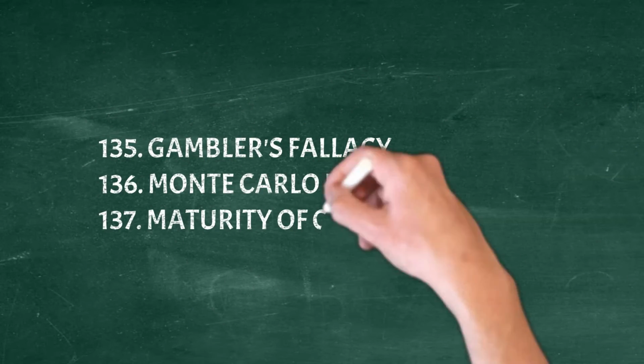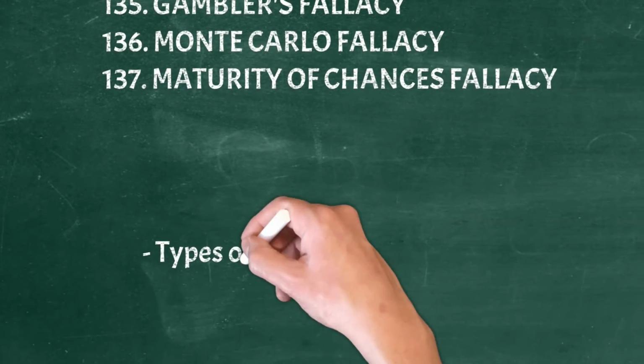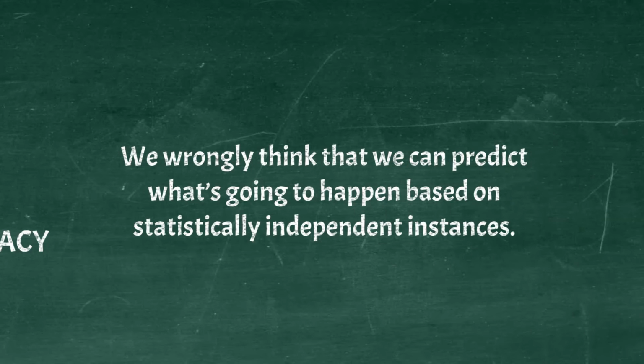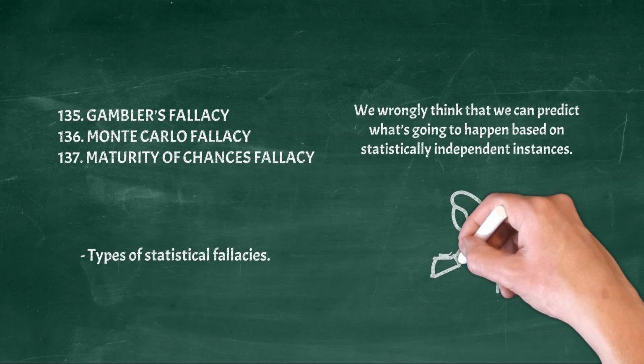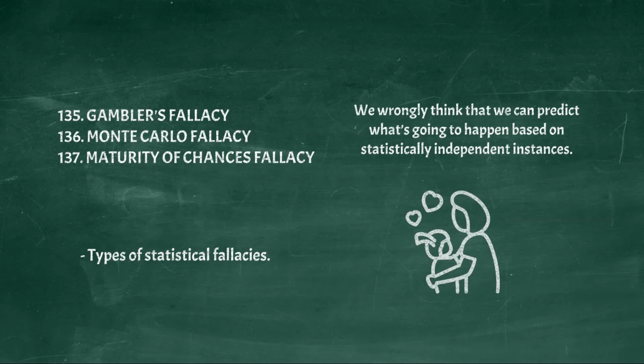Gambler's fallacy, Monte Carlo fallacy, maturity of chances fallacy. Types of statistical fallacies. We wrongly think that we can predict what's going to happen based on statistically independent instances. Example: I really want to have a daughter. Having already had 5 sons, my chances of having a daughter are now higher.